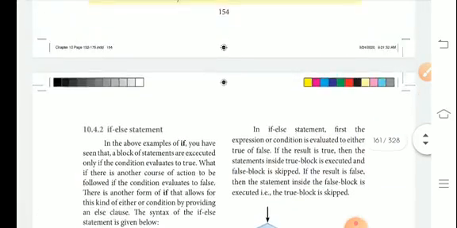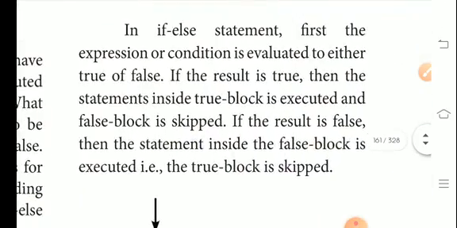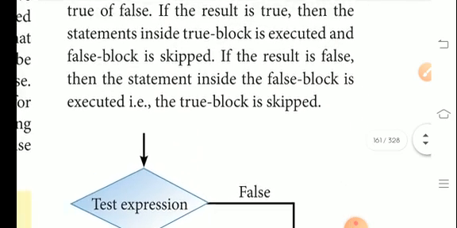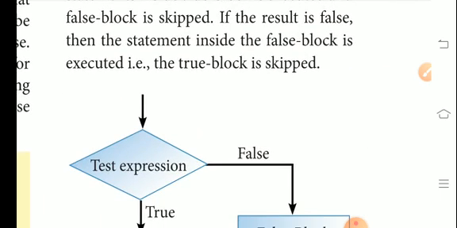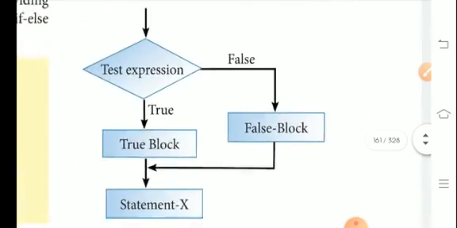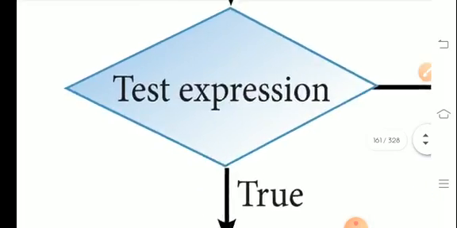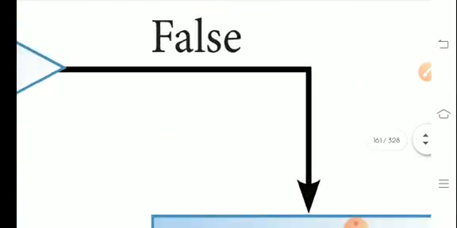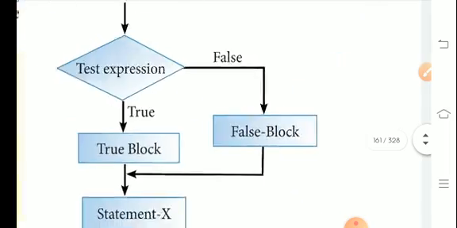Okay. In the if-else statement, first the expression or condition is evaluated to either true or false. If the result is true, then the statement inside the true block will be executed and the false block is skipped. If the result is false, then the statement inside the false block is executed. Here, the true block is skipped. Like, if the expression or condition is true, the true block statement will be executed. Otherwise the condition became false, and the false block will be executed.